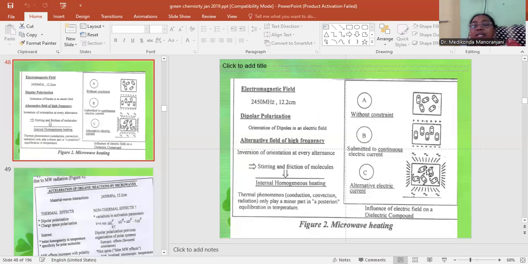And because of the stirring and friction, there will be internal homogeneous heating. So this is a diagram of the influence of electric field on a dielectric compound. This diagram explains the theory of microwave heating.